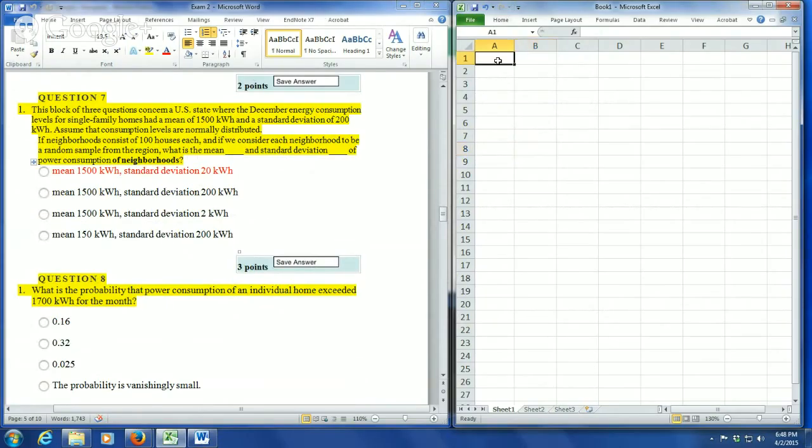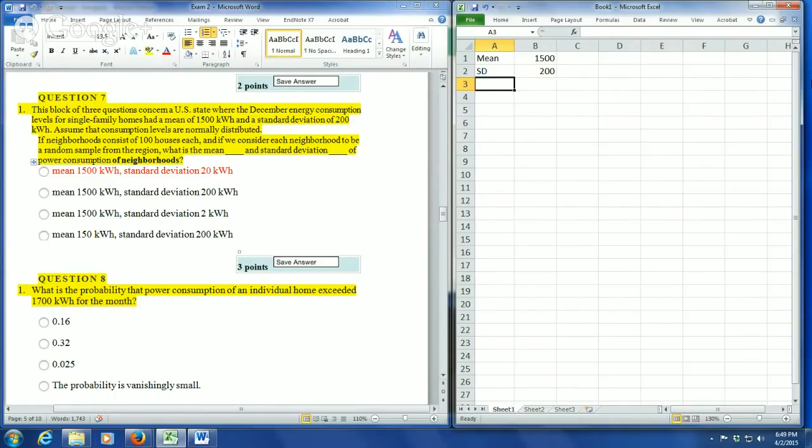So at the very outset, let's go ahead and put our known information here. Our mean is 1,500. Our standard deviation is 200. And we're going to assume that these come from a population of levels that are normally distributed. If a neighborhood consists of 100 houses each, and if we consider each neighborhood to be a random sample from the region, what is the mean and standard deviation of the power consumption of neighborhoods?